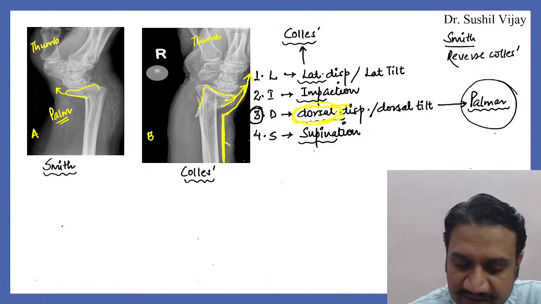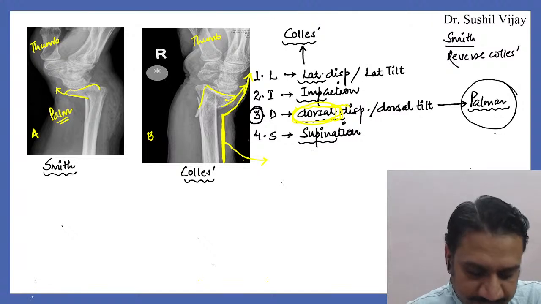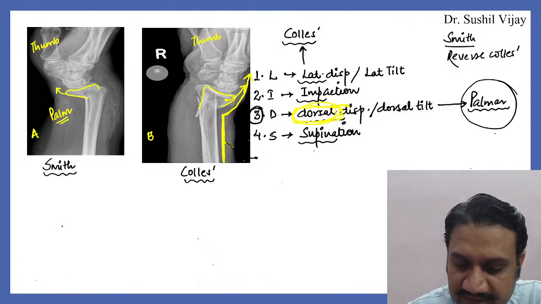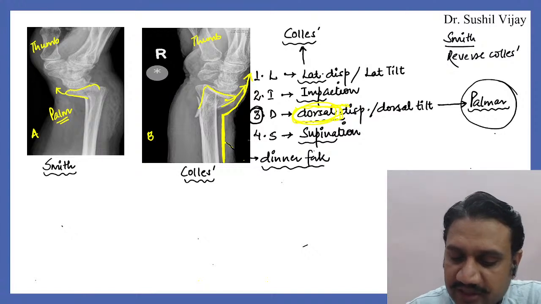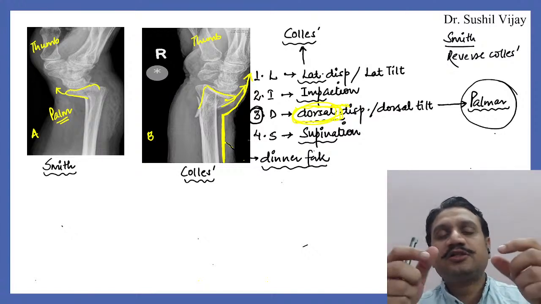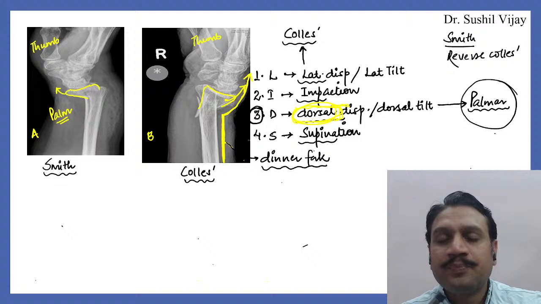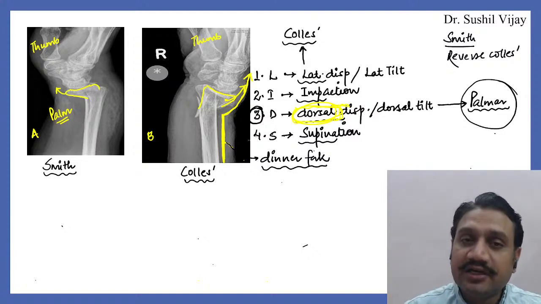This deformity here in image B is called the dinner fork deformity. That is the reason why Colles comes up with a dinner fork deformity. What is the meaning of the dinner fork? If you turn the dinner fork upside down, you will see there is a hump on the back of the dinner fork.